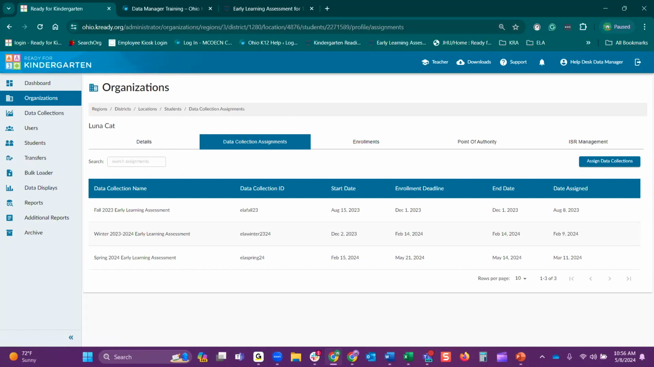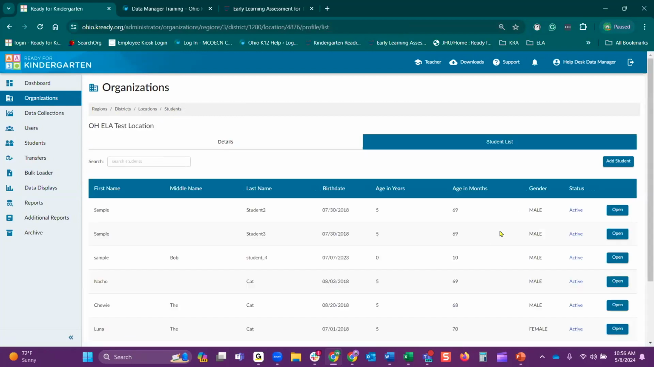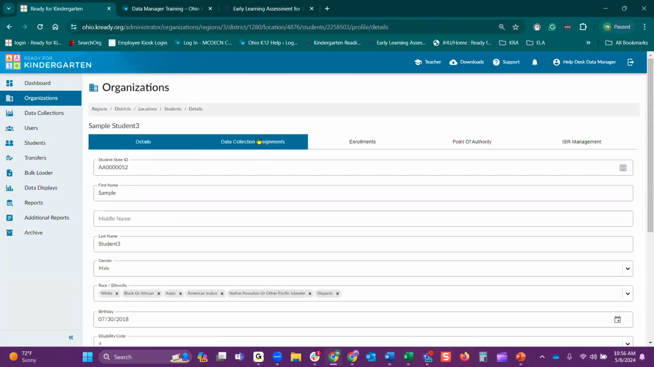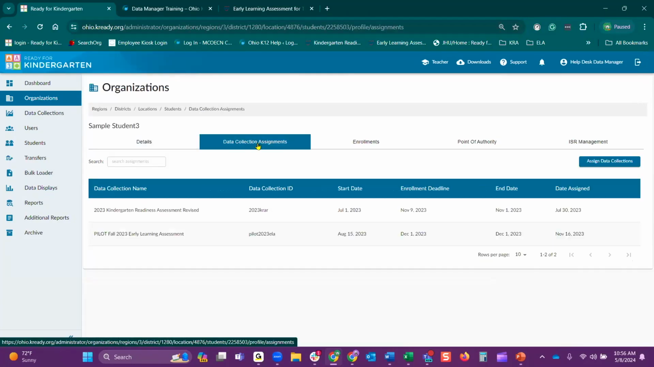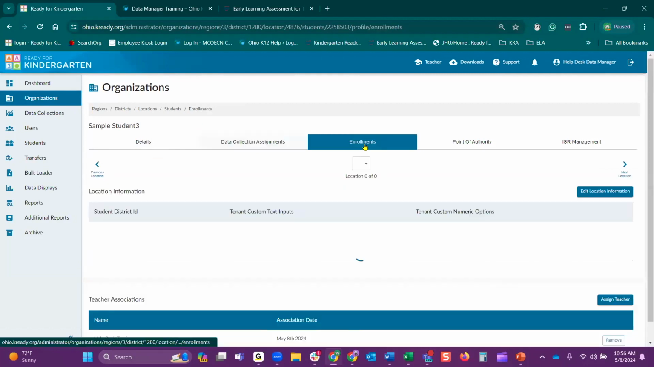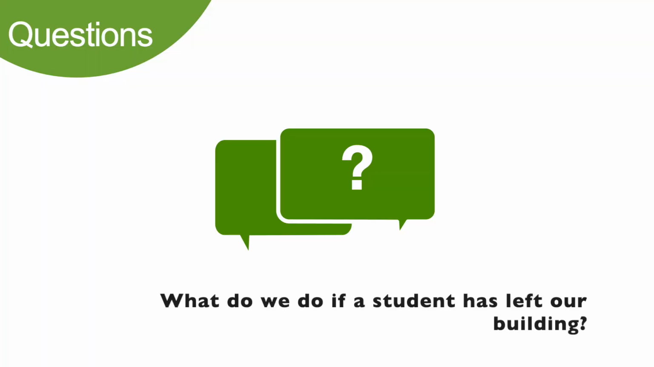Adding a student to the data collection manually. Like I say, you're just going to go into that organization and drill down until you see your students, and from there open that student up and assign that data collection manually and make sure that they're attached to their teacher.